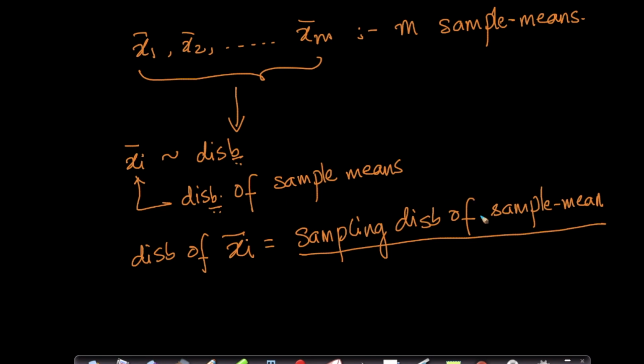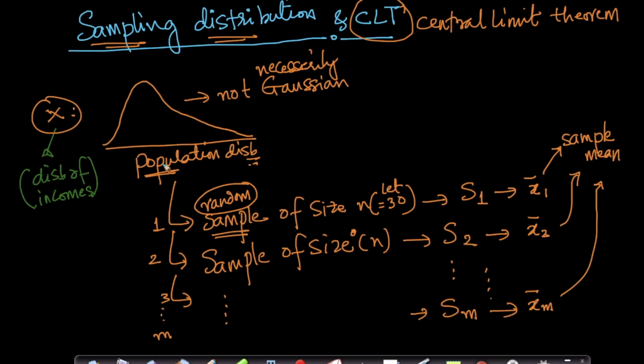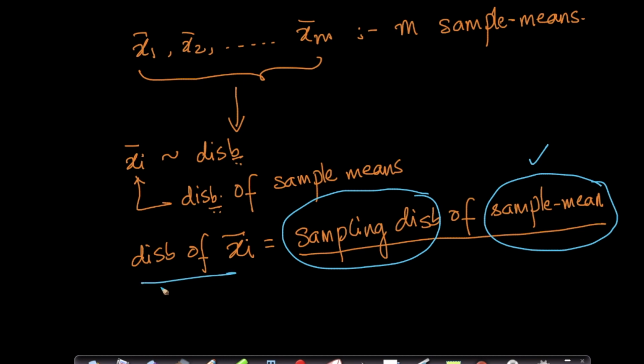That's important. So what is it a distribution of? It's a distribution of sample means. And how did we get the sample means? Through sampling, right? From the population distribution we sampled and we computed the means of it. So the distribution of xi bar is called the sampling distribution of sample mean. This is a twister here.